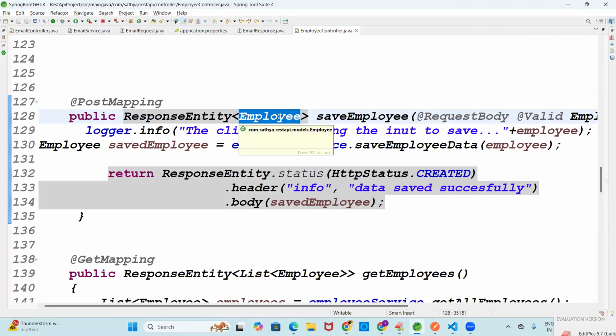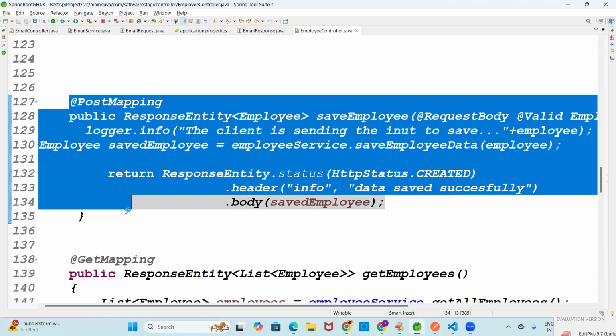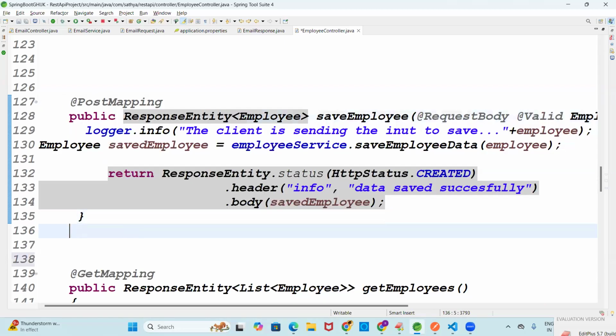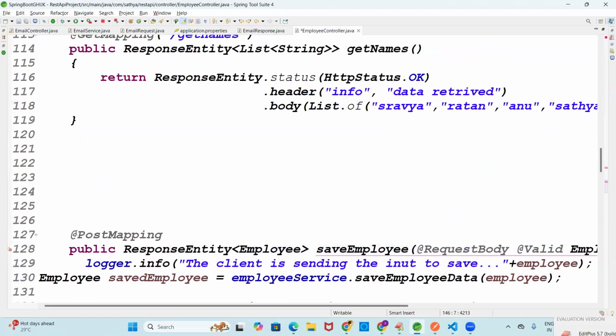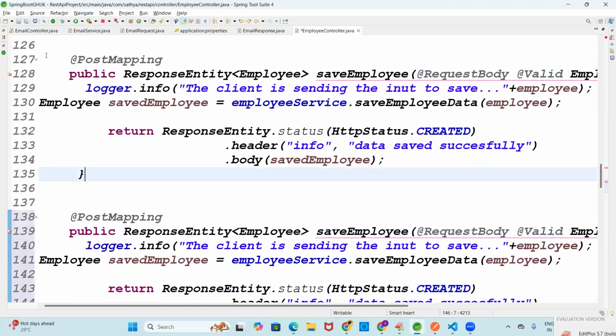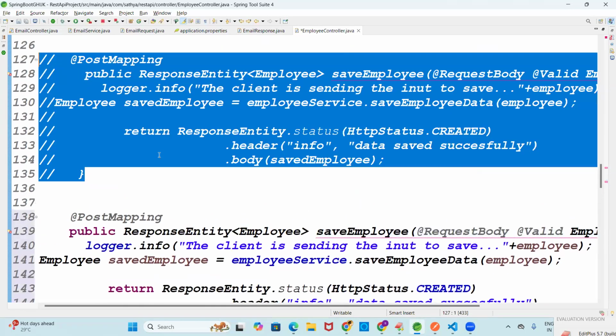Now what I told is: not only employee, but employee with hypermedia links. That's it. Previously we wrote only employee. Now we need hypermedia links. Who will combine the employee with hypermedia links? Entity model. Let me copy this code, paste it here, and comment the previous code. I'm going to comment that code, not required.